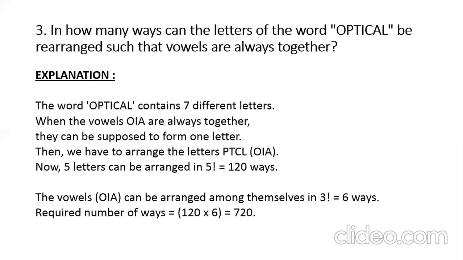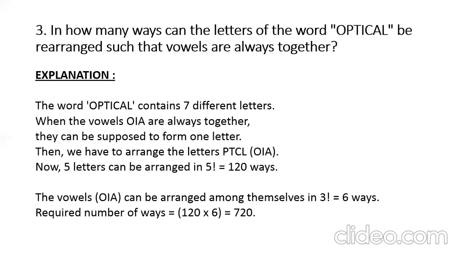Now, third question: in how many ways can the letters of the word optical be rearranged such that the vowels are always together? So now it's the next part of the rearrangement of words. So vowels: how many vowels are there? A, E, I, O, U. So first of all, check. You have to do the separation of vowels from the first letter itself. So first letter O. O is a vowel, take it. Then P, it's a consonant. T is a consonant. I, yes, it's a vowel, take it. Then C, no. A is a vowel. L, no.